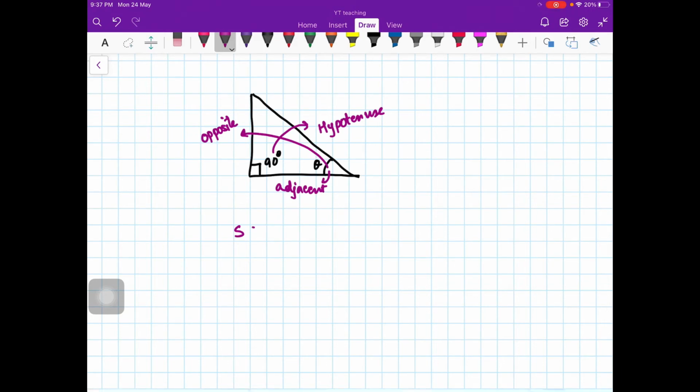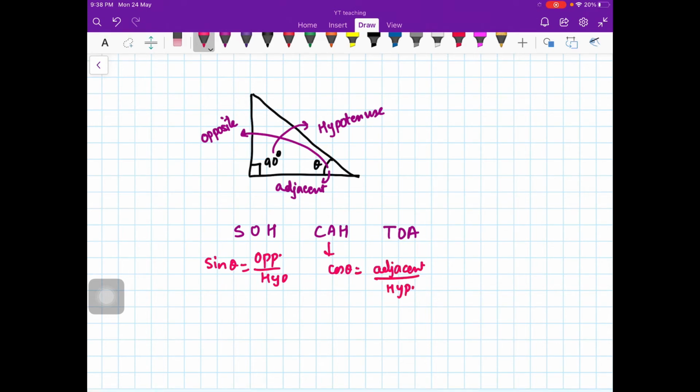Sine is opposite upon hypotenuse, so ka toa, right? So sine of the angle theta is opposite upon hypotenuse. Then cos is adjacent upon hypotenuse, and tan of theta is opposite upon adjacent. So this is what you have to remember.